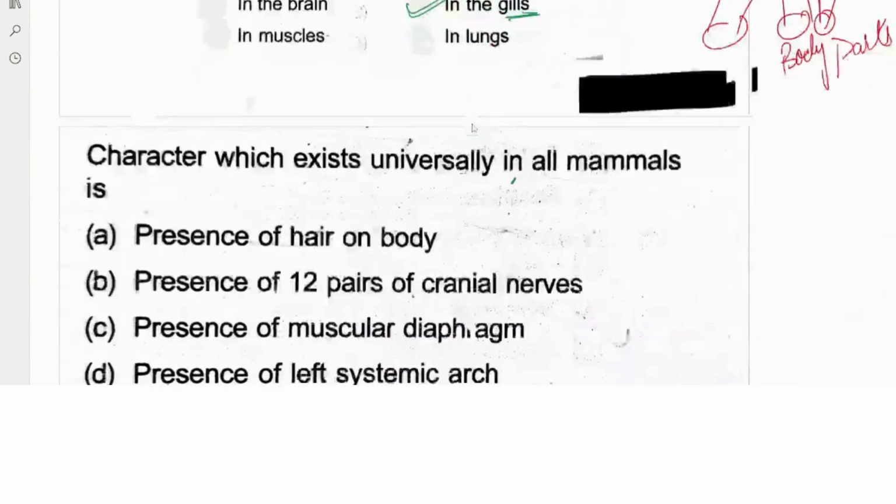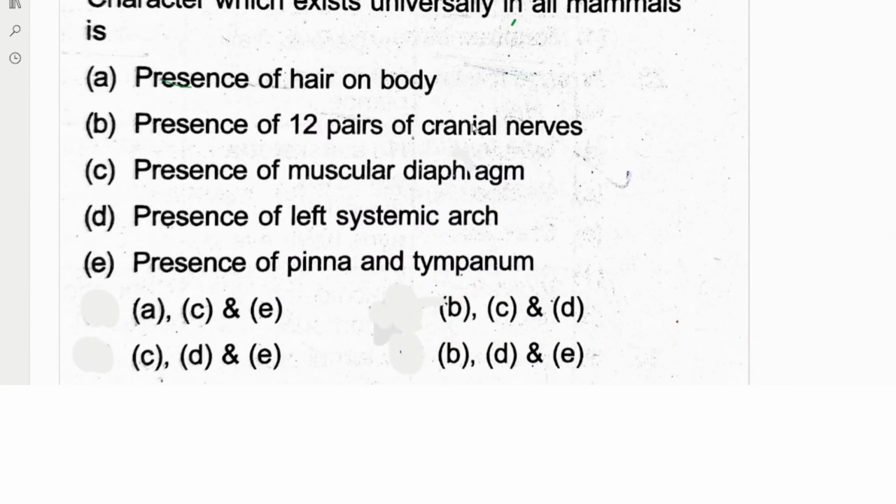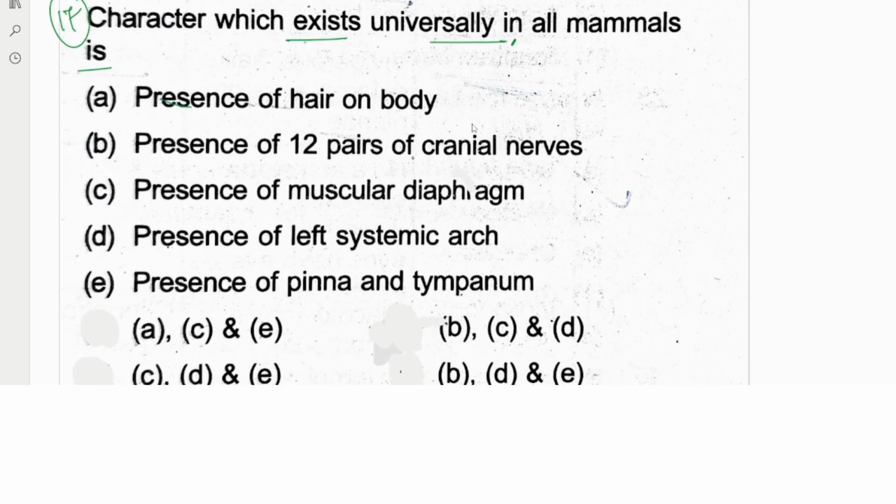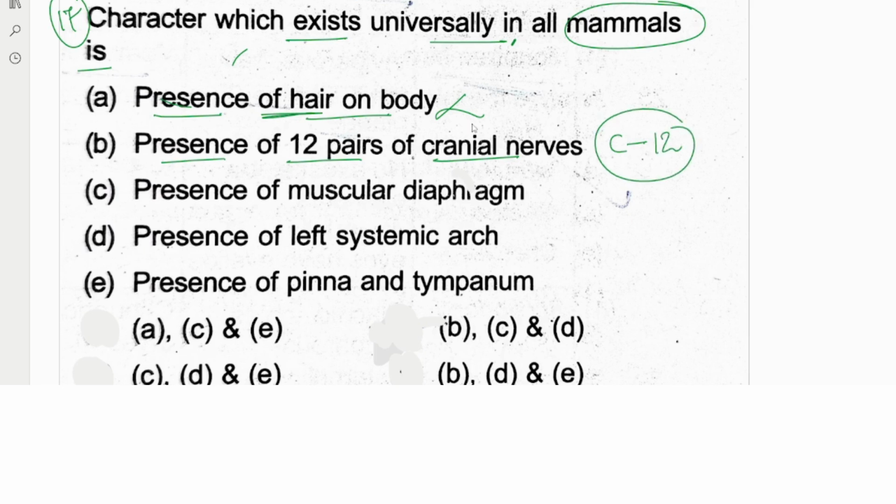Next is question number 17, which is the last question also. Which character exists universally in all the mammals? They are asking, in all the mammals, which character is universally present? Presence of hair on the body: it's not necessary that all mammals have hair on the body, so it will be incorrect. Presence of 12 pairs of cranial nerves in the brain, that is okay, that is for all the mammals.